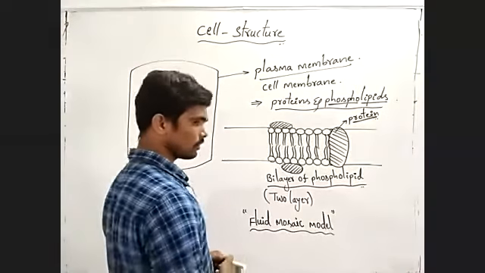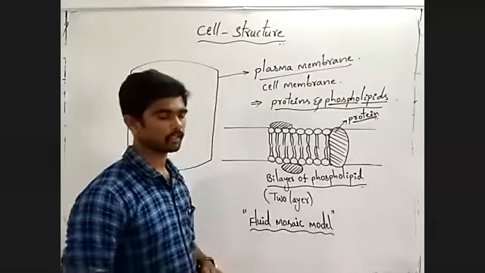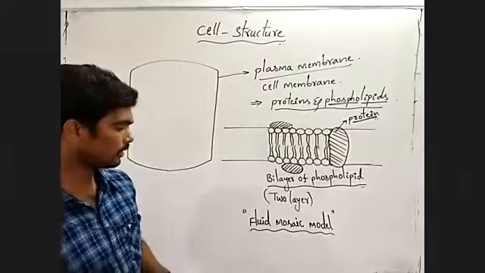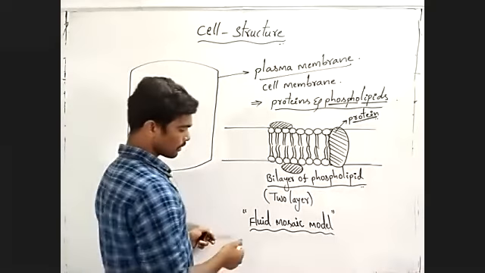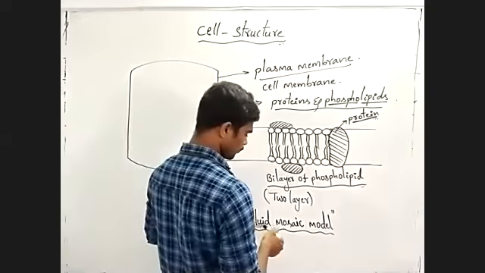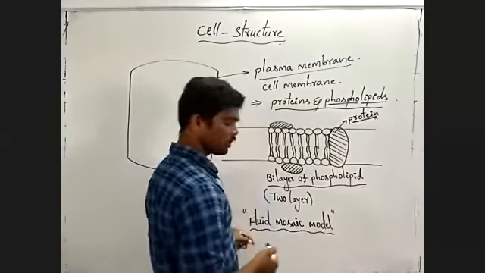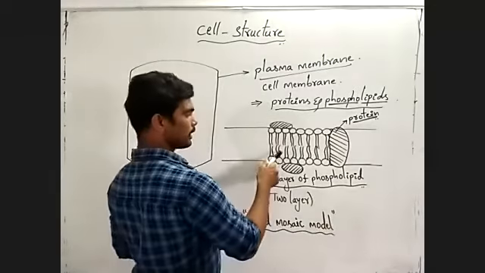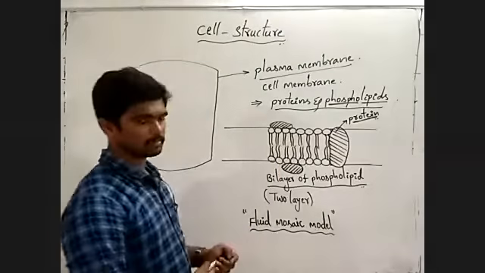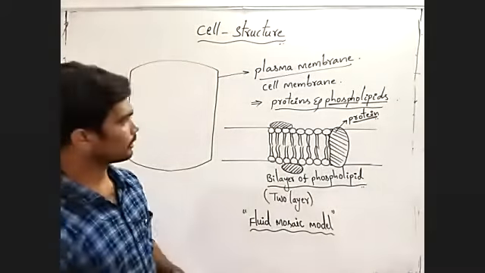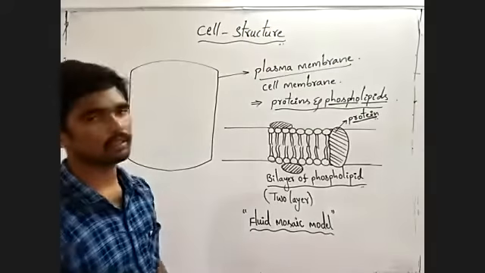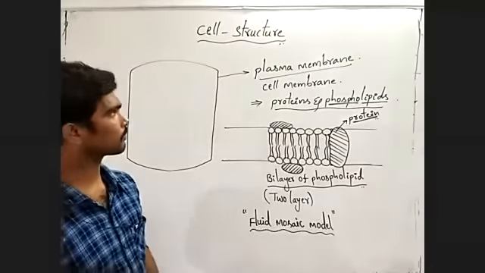Singer and Nicholson proposed the fluid mosaic model of the chemical structure of the plasma membrane.